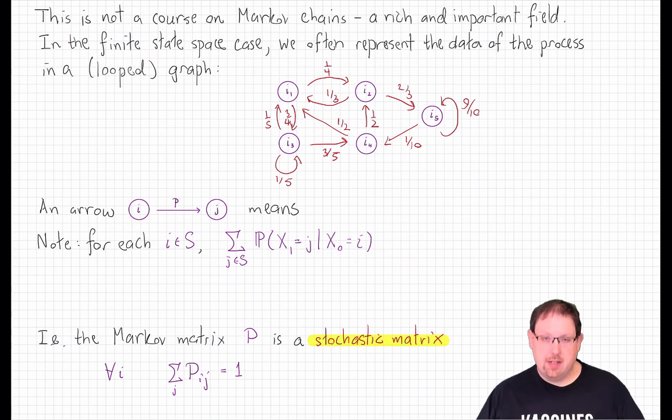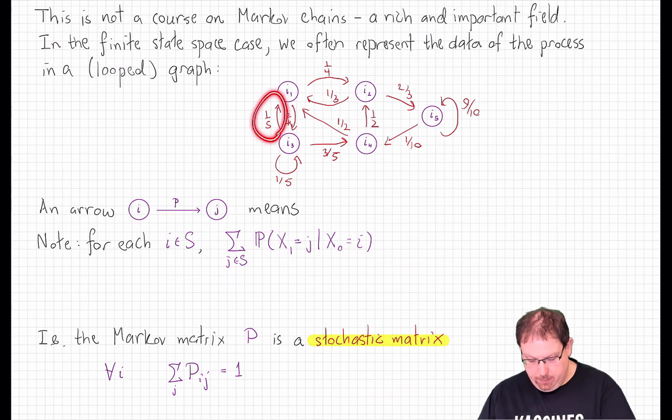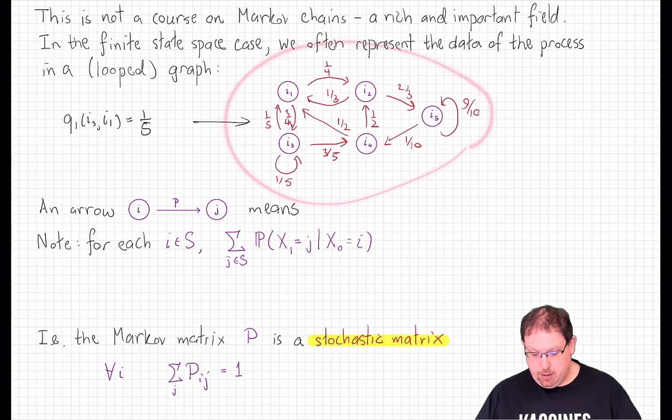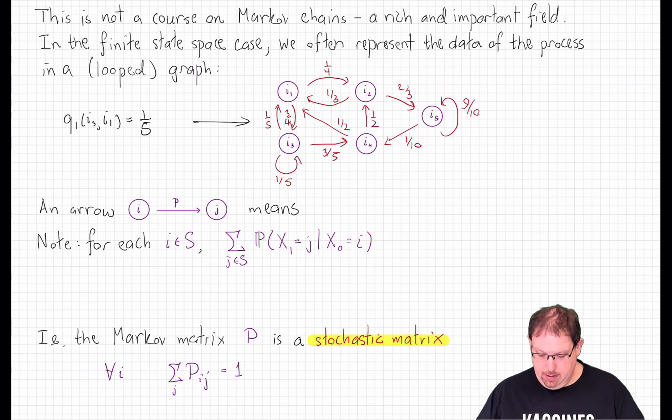Now, what does all of this information mean? Well, for example, this arrow here indicates that the one-step transition probability from state I3 to state I1 is equal to 1/5. And so on around this chain. So this is just a shorthand way of writing down the large transition matrix. Let's note some properties that we have in this diagram.